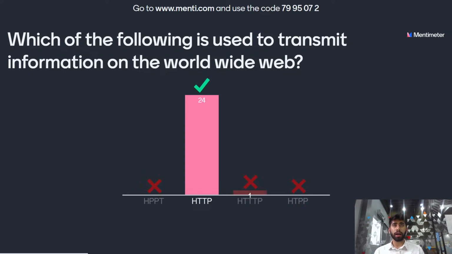Most of them have answered correctly because it is an easy question. HTTP is used to transmit information on the World Wide Web.